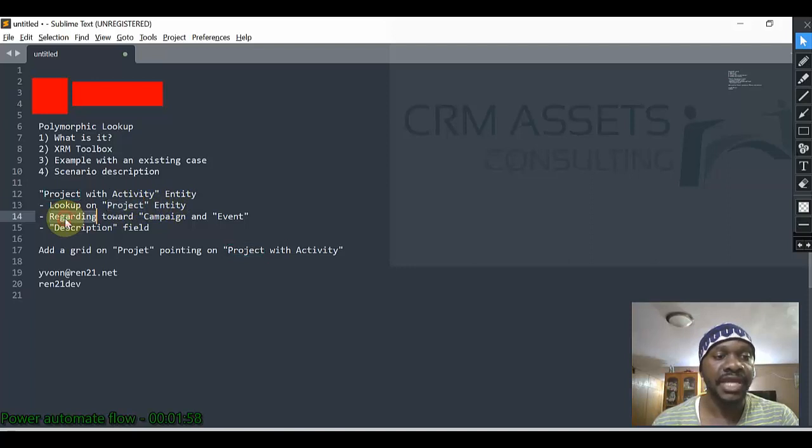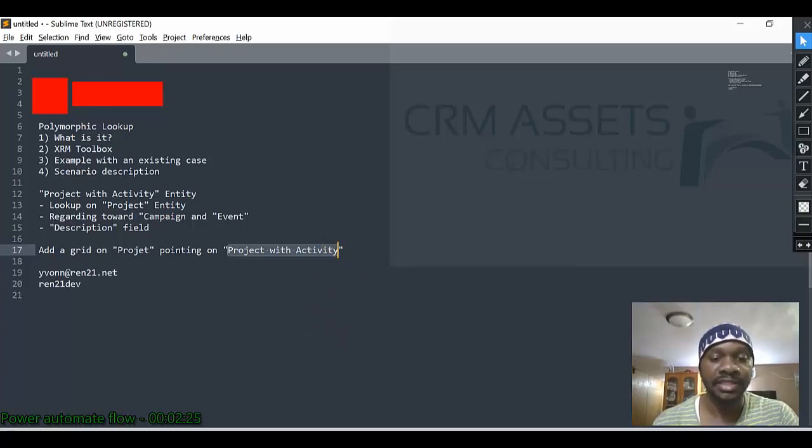We will have a regarding field, what I call regarding is a polymorphic lookup, pointing on campaign and event entities. We will add a simple text area description field. After that, we will add a grid on the project entity pointing on our project with activity. So this is our scenario.